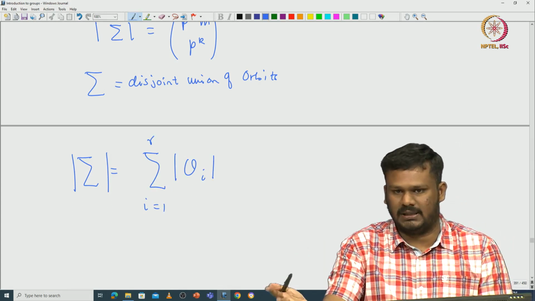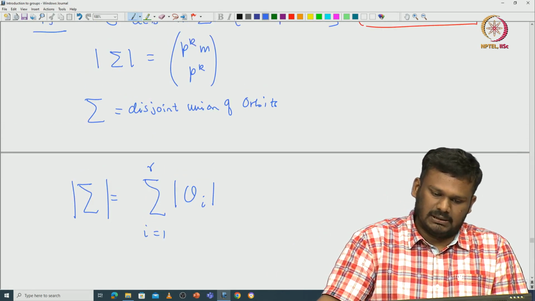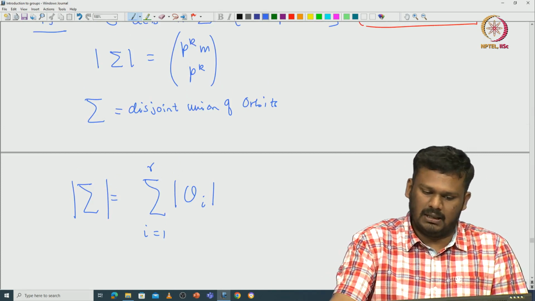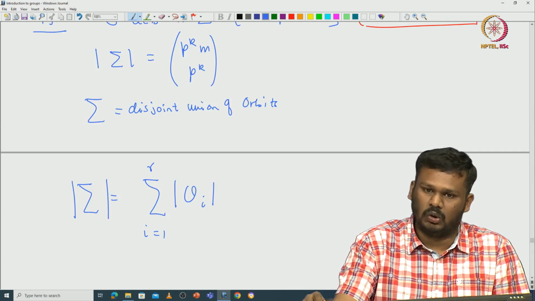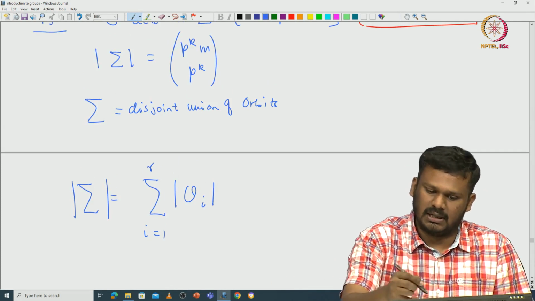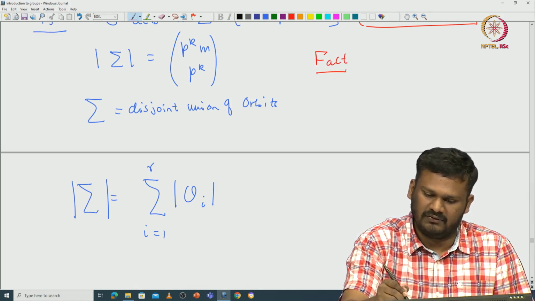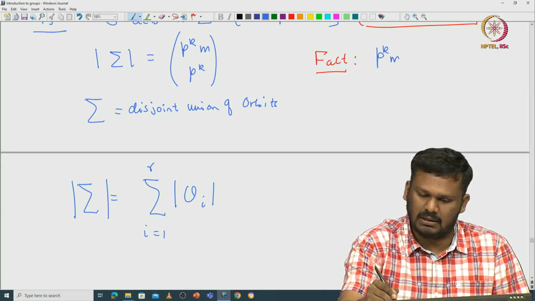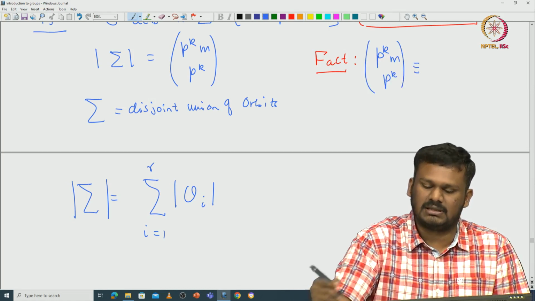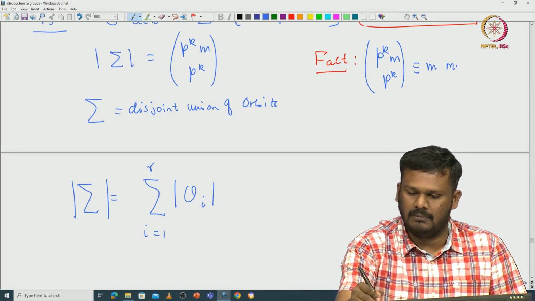Now, this p power k m choose p power k is indeed congruent to m modulo p. This I will check later; this is a fact we will verify in a minute. The fact states that p power k m choose p power k is congruent to m modulo p.